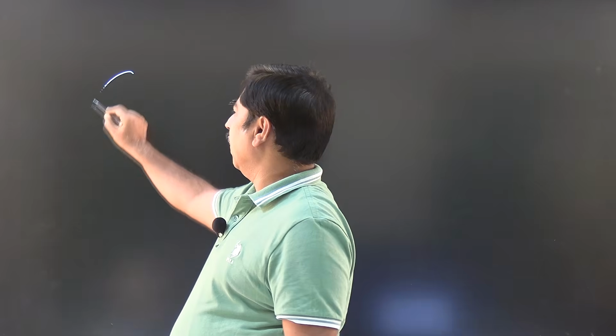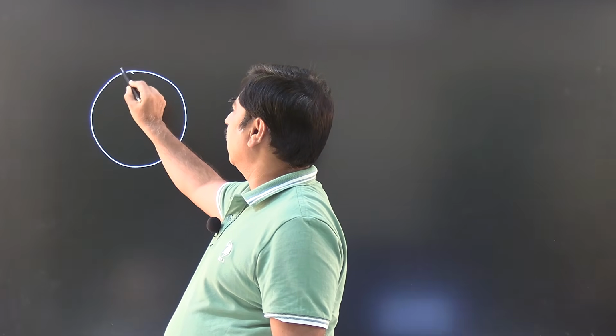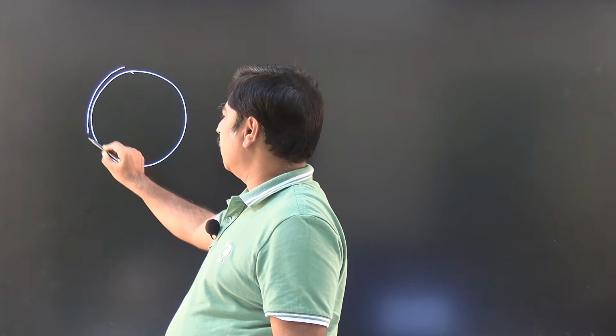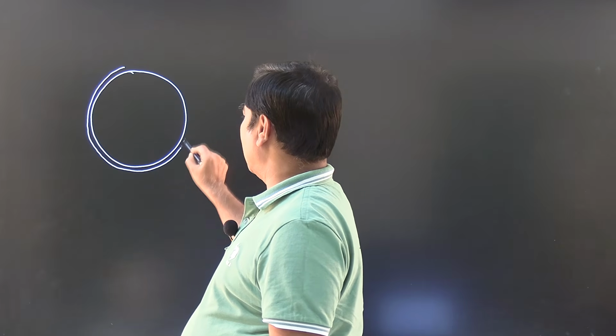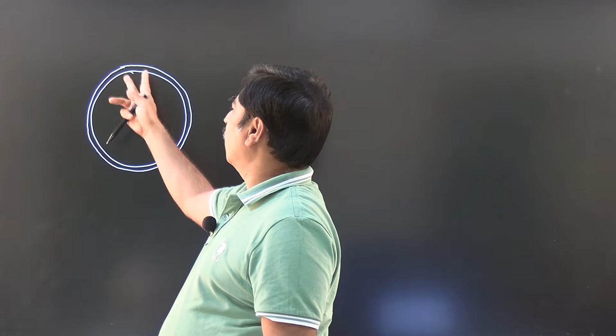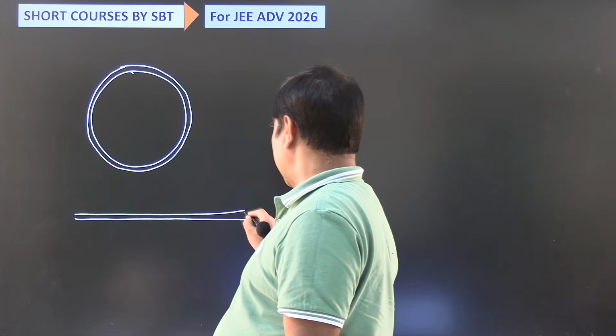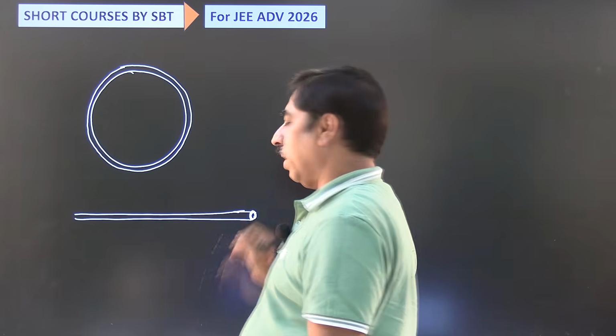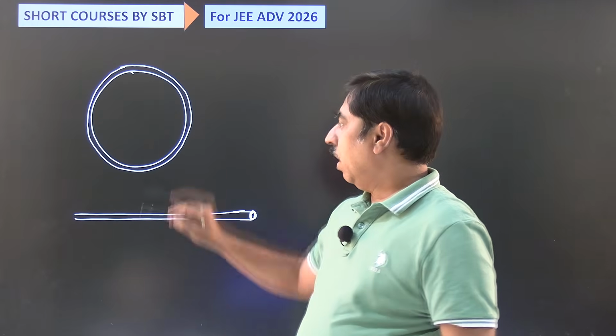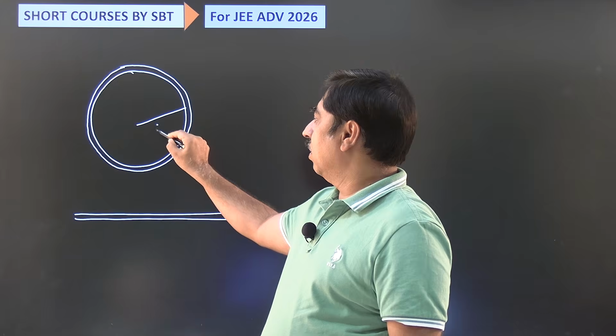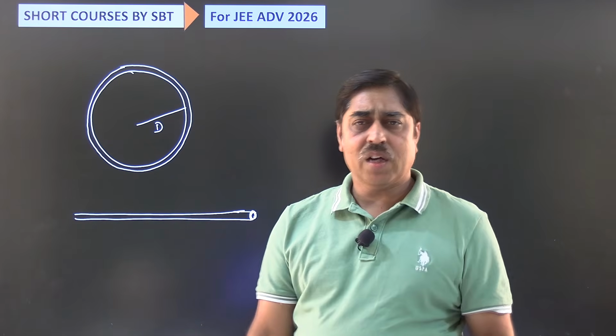This is a question based on dimensions, scaling, basically the method of scaling. The question says that there is a ring, and this ring is made up of wire that has diameter small d. That means if you cut the ring here and straighten it like this, then this diameter is small d and this diameter is capital D. Capital D is large compared to small d.